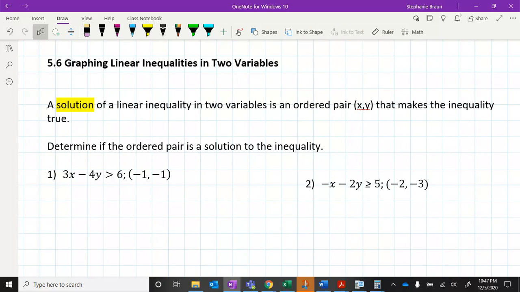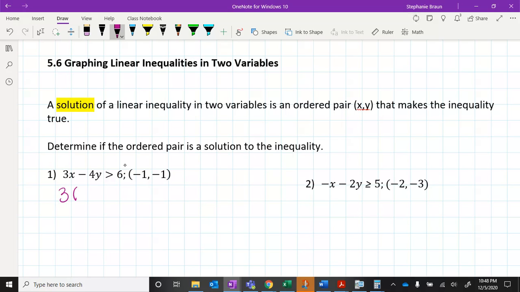We've got the definition here. A solution of a linear inequality in two variables is an ordered pair, x, y, that makes the inequality true. All right, our first type of problem that you're going to see on your assignments is just determining whether or not it is a solution. This is just like it was when we did 5.1, where we just plug in our ordered pairs to see if it makes it true, except this time they're inequalities.